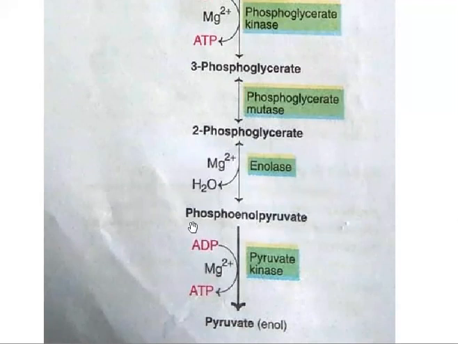In the final reaction, phosphoenolpyruvate is finally converted into pyruvate, meaning the phosphate group gets released from the substrate, which will attach with ADP and form ATP. So this is also called substrate level phosphorylation. The reaction is favorable in the presence of Mg2+ ions, and the enzyme catalyzing it is pyruvate kinase. So here pyruvate is the final product of glycolysis.